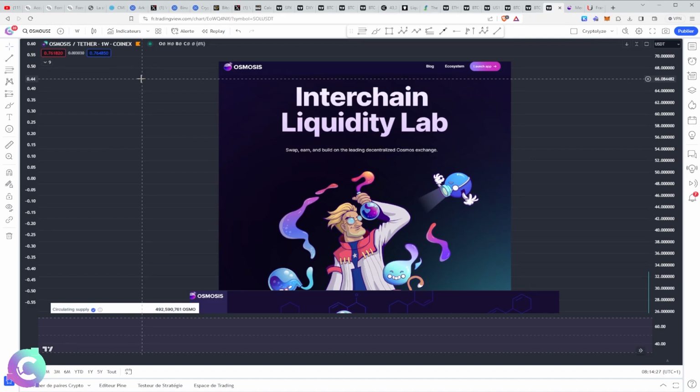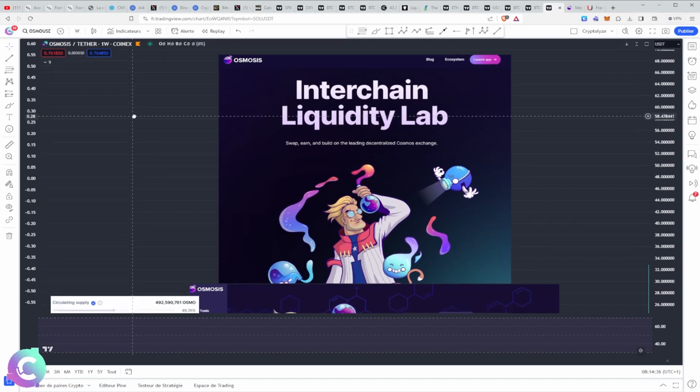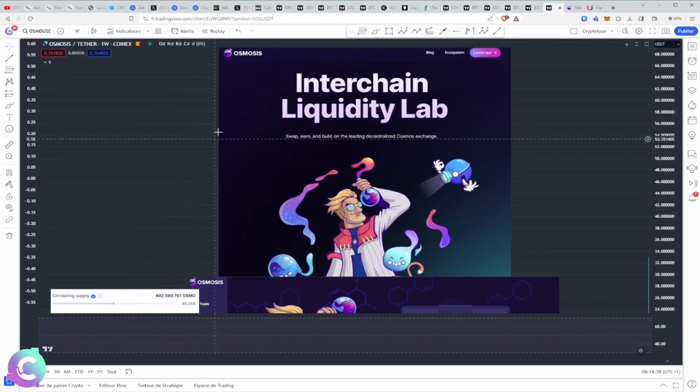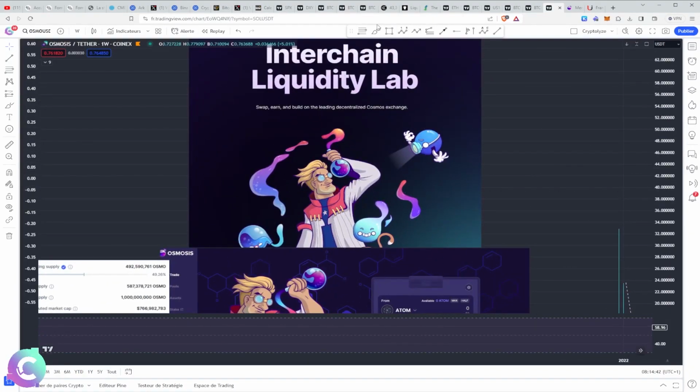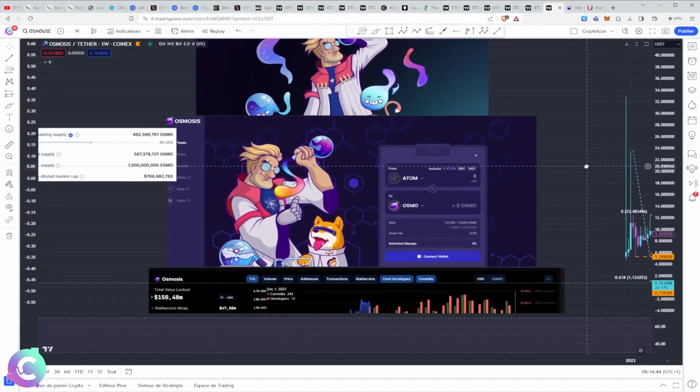Overall, it's something that allows each of the blockchains that have been built with Cosmos SDK to interface with the Cosmos SDK. And so this allows each of these blockchains to interface in particular with Osmosis and to have access to the Osmosis ecosystem in order to have access to Osmosis liquidity and the Osmosis swap.